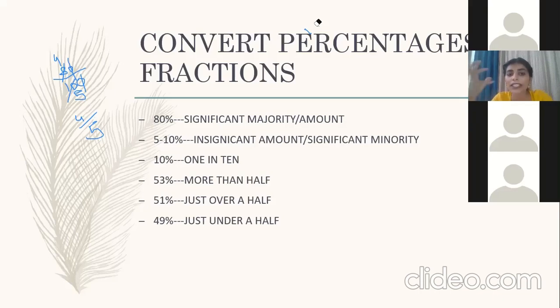The opposite of significant is insignificant, which does not have a lot of impact, or has very little impact. So we can use the word insignificant. I hope I am clear about the difference between significant and insignificant, and what is majority and what is minority. Japneet, am I clear? Okay, great. Let's move ahead.